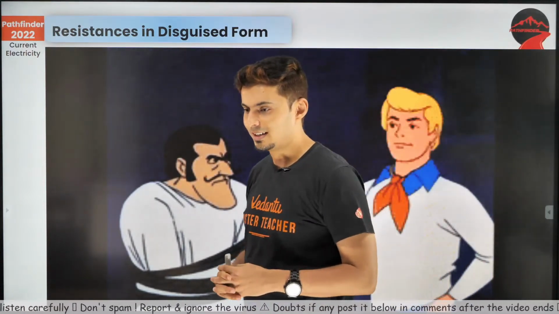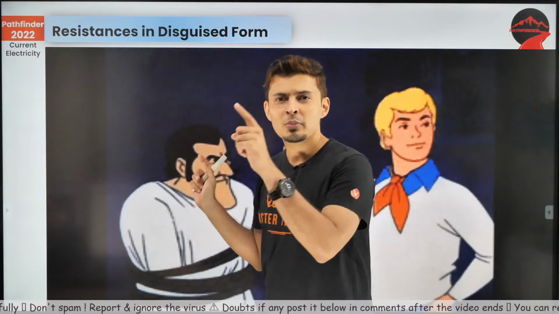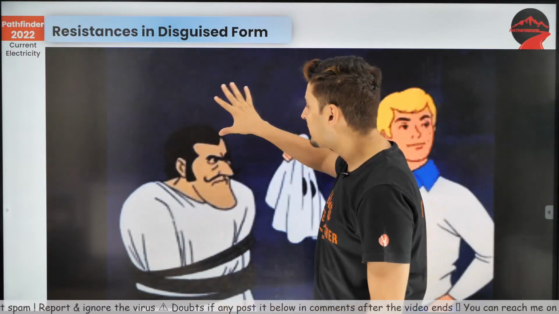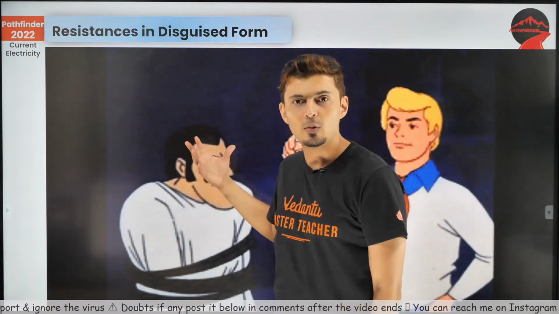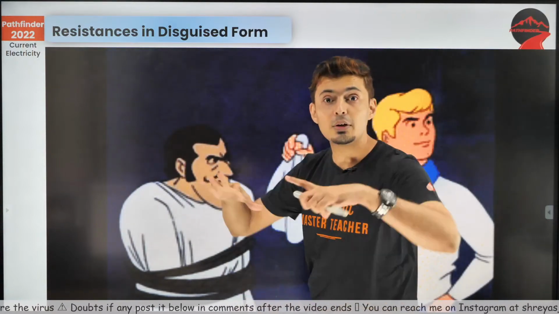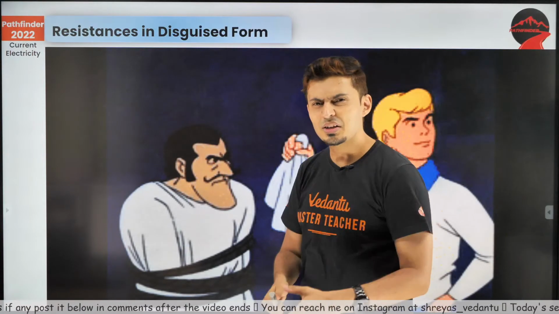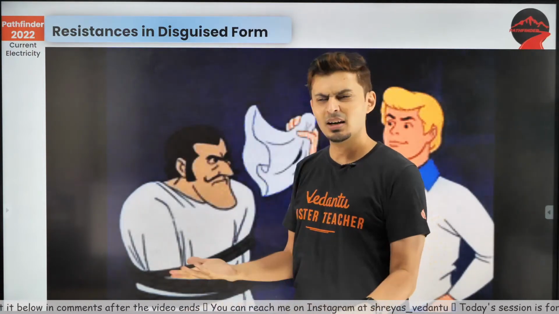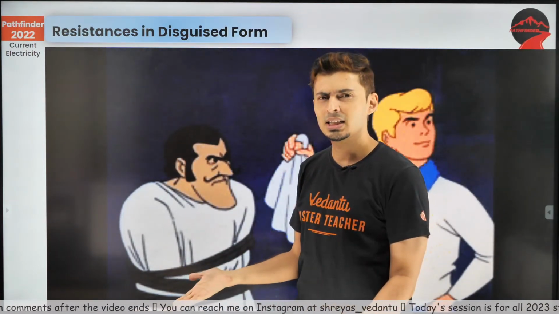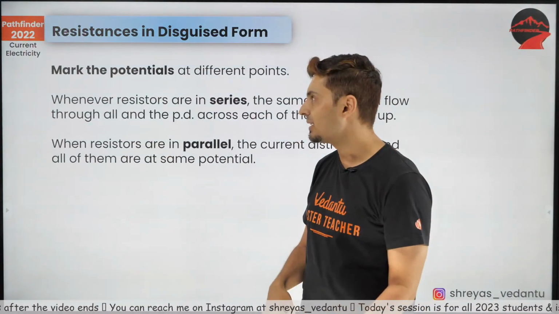Yep, a lot of you have done that. So this is disguised form. You know what is going to happen? There will be a circuit. It will be like a villain. It will look very difficult. You will be like, oh my god, how to solve this? But actually when you remove the mask, you'll understand, arre, it's such a simple circuit. So that's called disguised form.